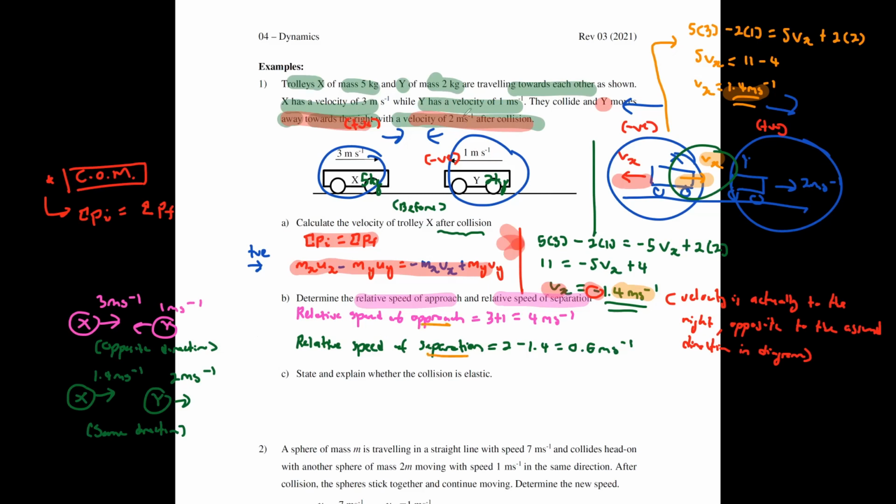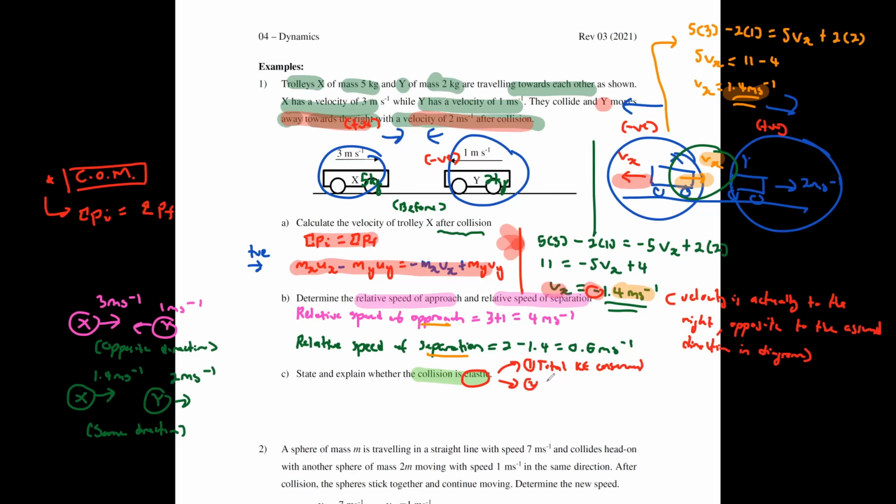The next part of the question is asking you to state and explain whether the collision is elastic. Just now I mentioned to you, when a collision is elastic, there are really only two conditions. The first one is total KE conserved.